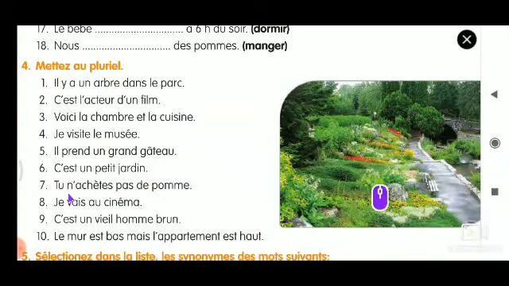Now, tu n'achètes pas de pommes. This is the question. Tu. What is the plural form of tu? The plural form of tu is vous. Vous. Please repeat. Vous. Yes.